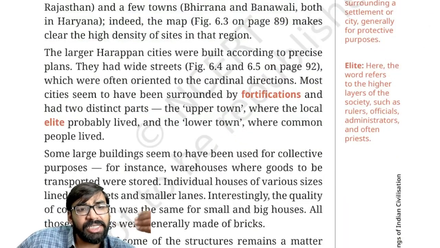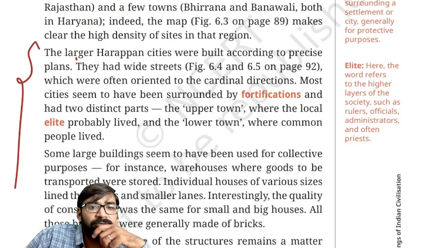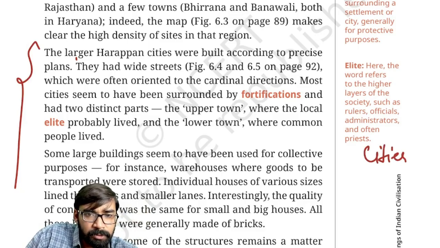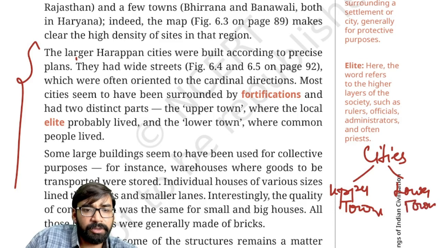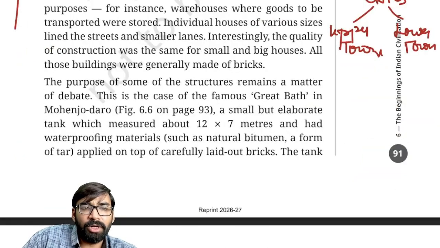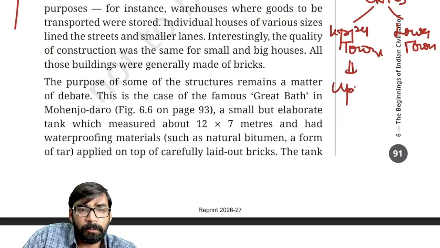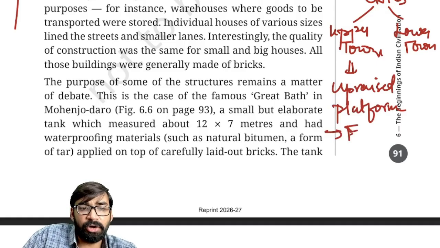Now, how were cities created? See this paragraph. Generally the cities were divided into two parts. One is called the upper town, another is called the lower town. Fine. First of all, the upper town was created on a higher, upraised platform, and this is generally a fortified area.